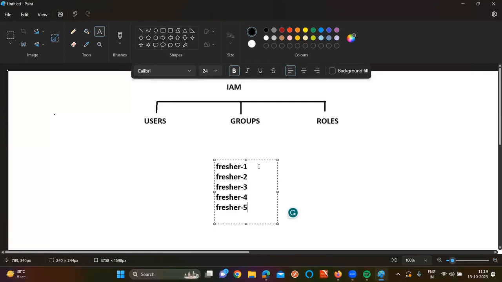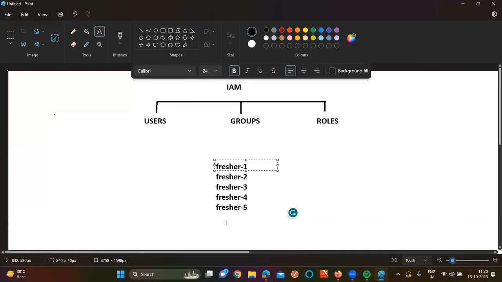Sir, all of these freshers join at a single time in my organization. Now what I'm going to do is create individual users for them. But sir, if I want to give the permissions individually, it will take a lot of time. For that purpose, I'm going to take the users and make them into a single group.